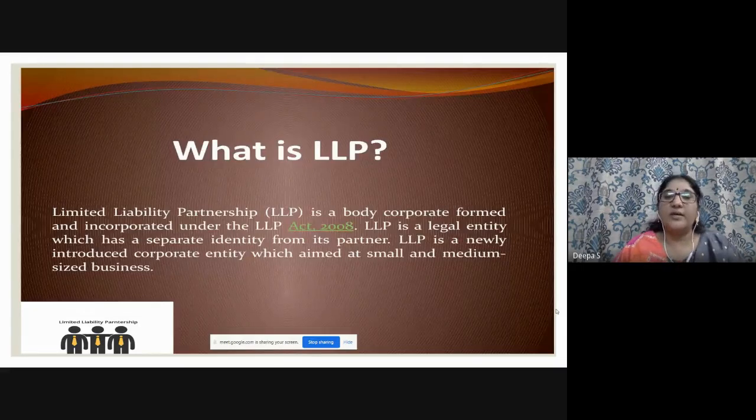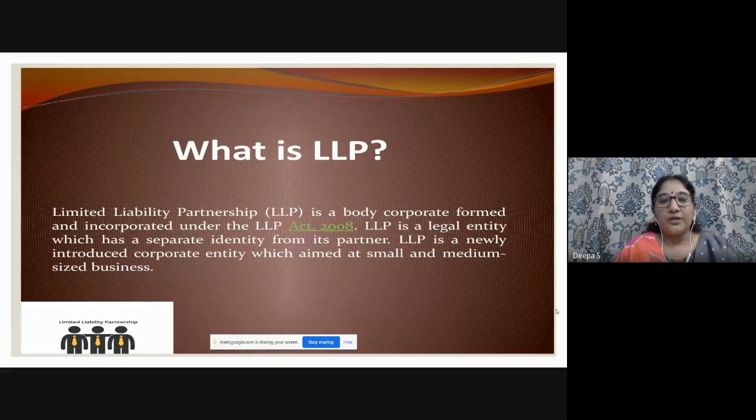Here it's not there. So LLP, that's what I have given, very simple for you to understand, is a body corporate formed and incorporated under the LLP Act 2008. It is a legal entity which has a separate identity from its partners. LLP is a newly introduced corporate entity which is aimed at small and medium-sized business.